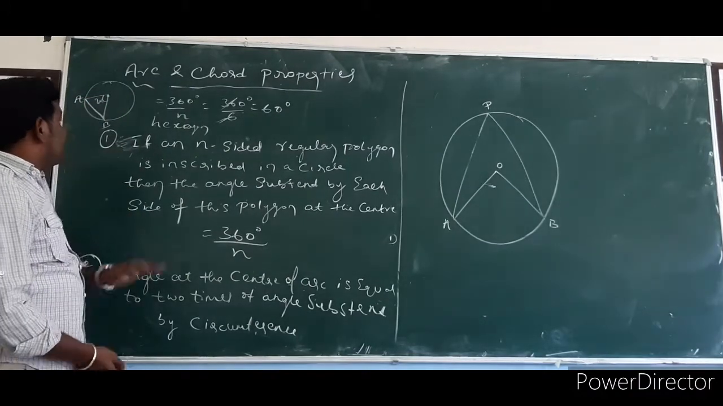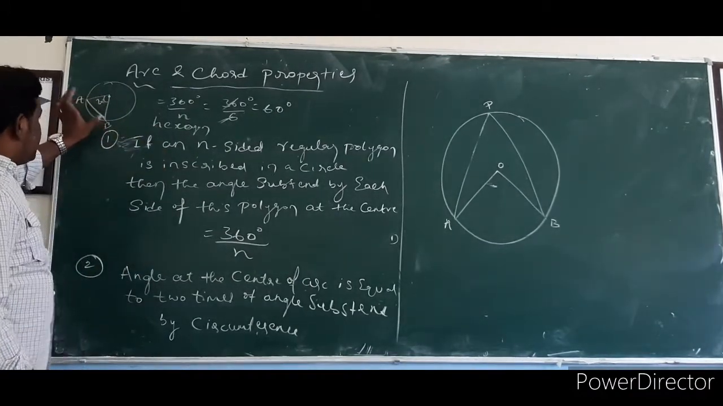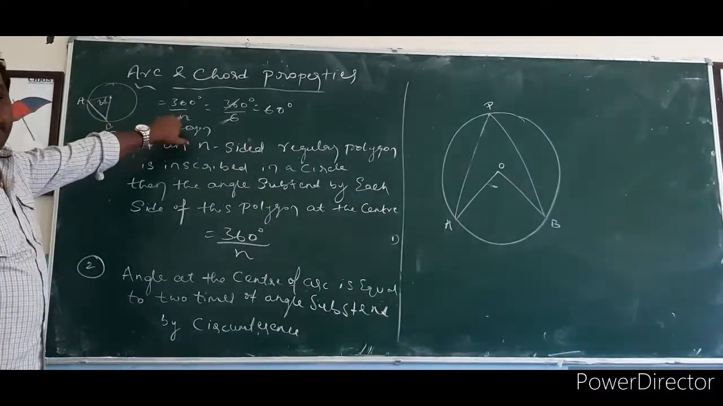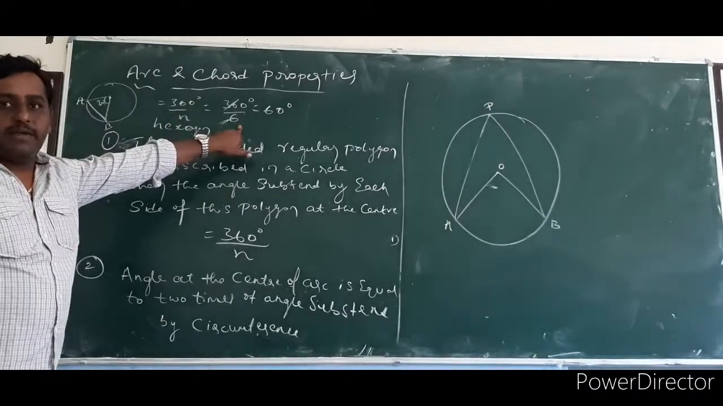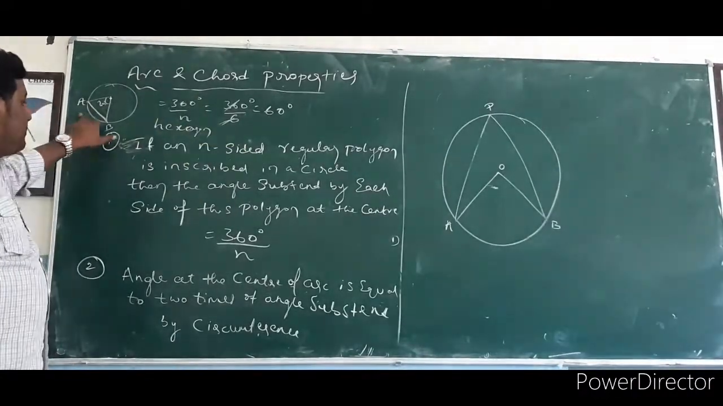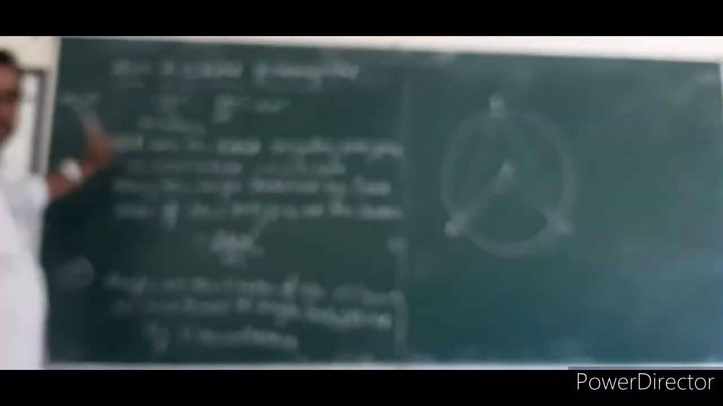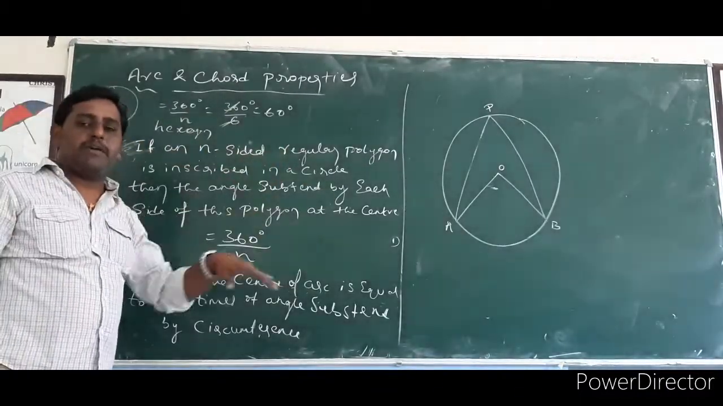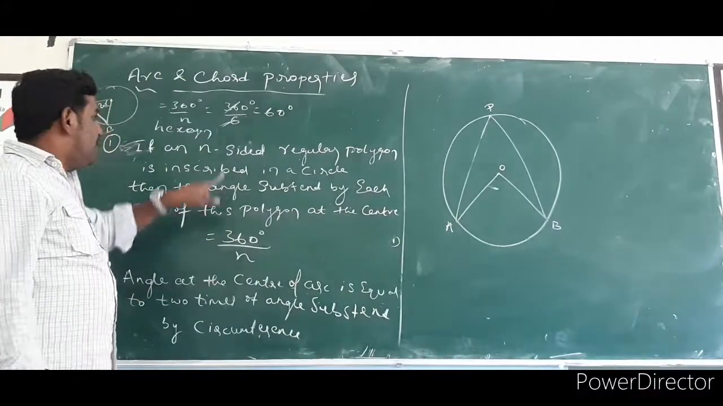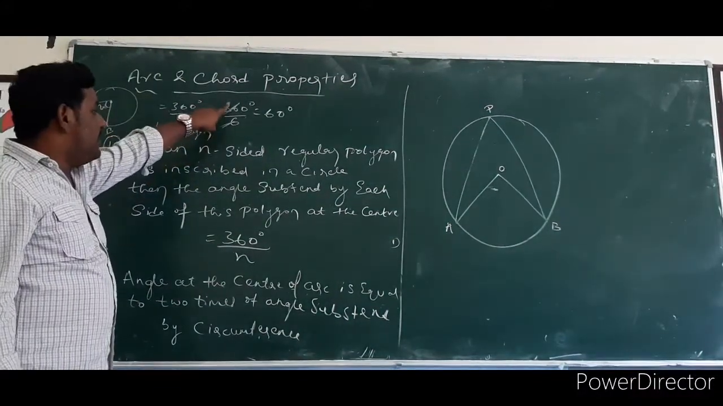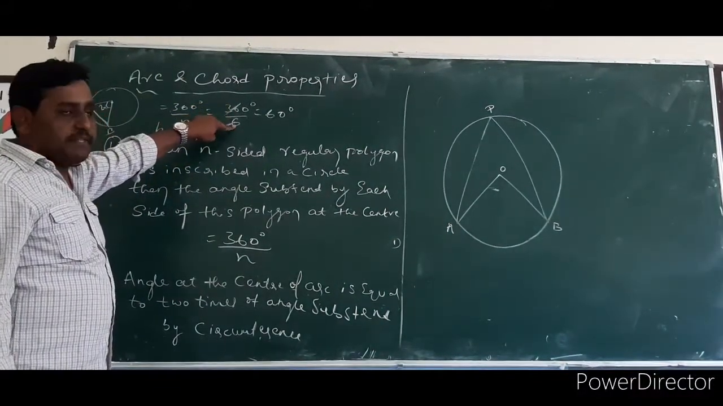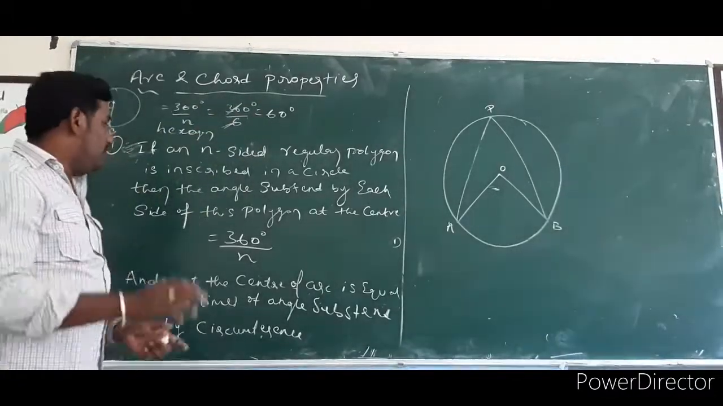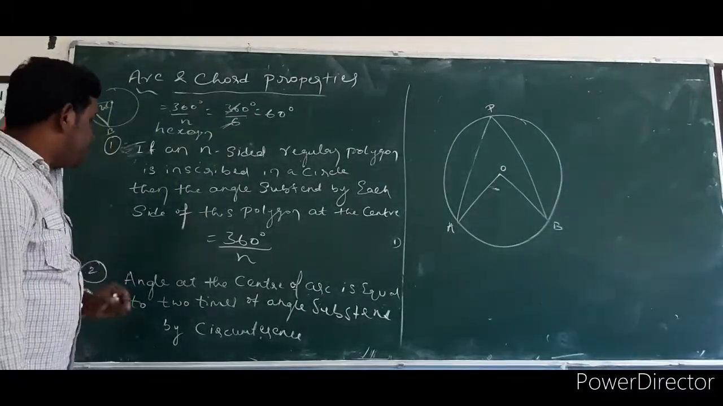If the given polygon is a pentagon, you substitute n as 5. If it is an octagon, n is 8. Nonagon is 9, decagon is 10, like that. Depending upon the number of sides of the regular polygon, you substitute that number and divide 360 by that number. So we will get the central angle of that regular polygon. This is the formula.